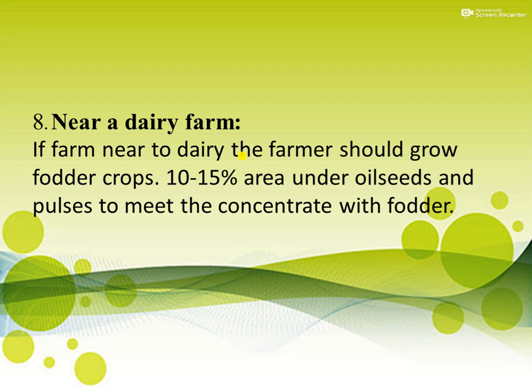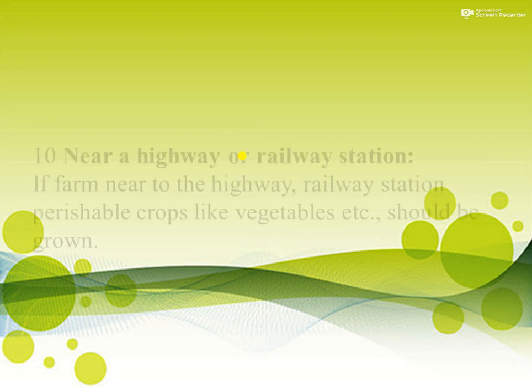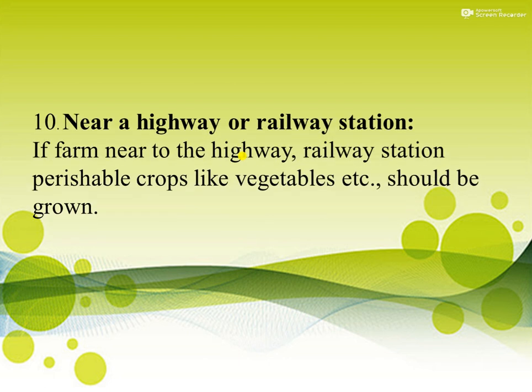Then 10 to 15% area under oilseed and pulses to make the concentrate with the fodder. As we know, livestock need concentrate and roughage as their diet, and therefore if the farmer can grow fodder crops and these pulse and oilseed crops, animals can get both these foods. Then if the farm is near cold storage, cultivate crops like potatoes, onion, etc., which require cooling facility. If the farm is near a highway or railway station, then the farmer should grow perishable crops like vegetables and fruits, because transport facility is easily available.